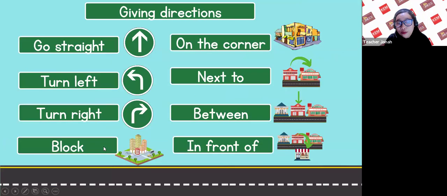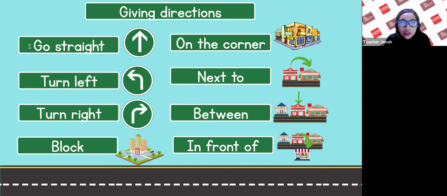Now let us proceed with giving directions. Everyone, have you tried giving directions? For example, someone is asking for direction. For example, I will ask, Hi, Mary, where is the church? Someone asks you and then you give directions. Okay, class, this is how we give direction.